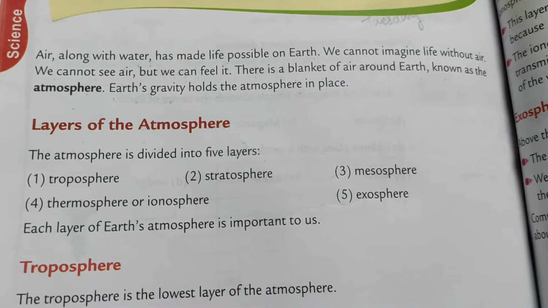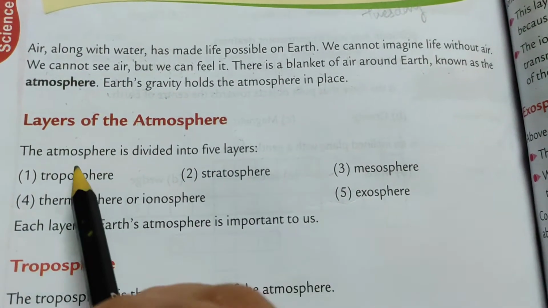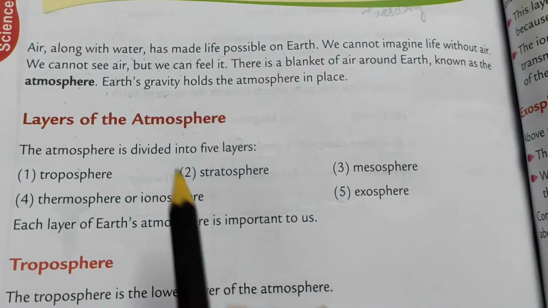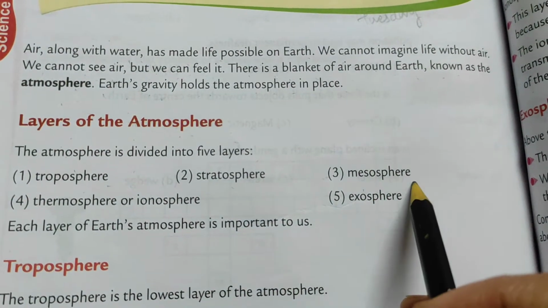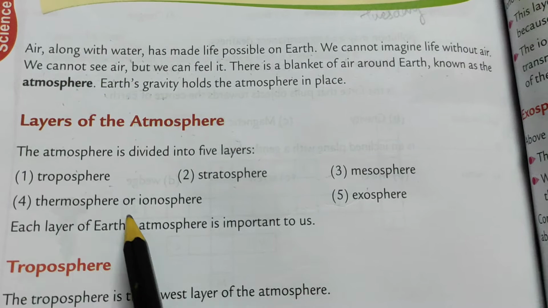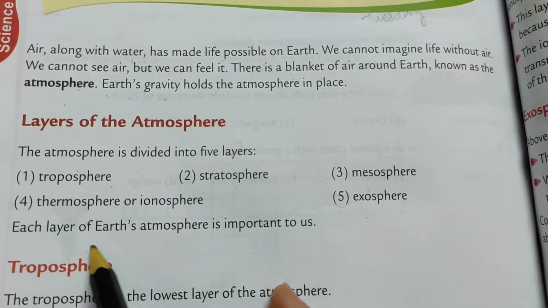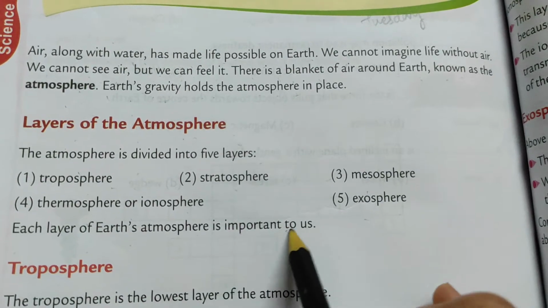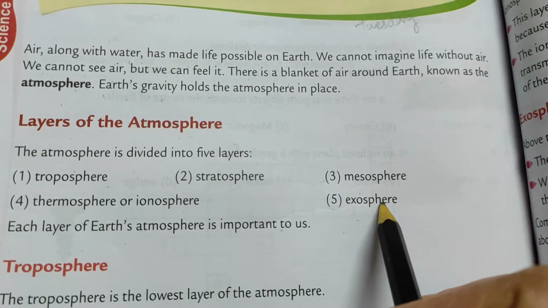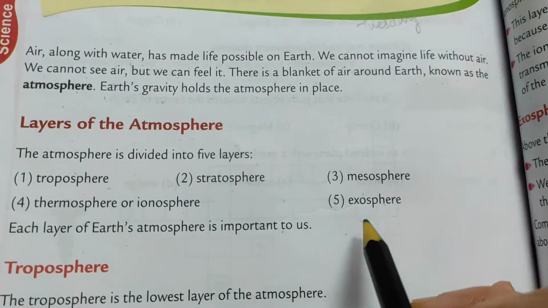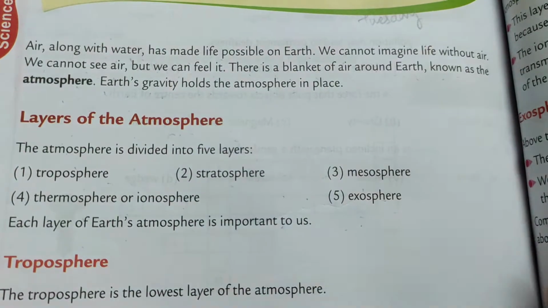Our atmosphere is divided into 5 layers. First is troposphere, second is stratosphere, third is mesosphere, fourth is thermosphere or ionosphere, and fifth is exosphere. Each layer of the Earth's atmosphere is very important to us. Let's see in detail the layers of the atmosphere.